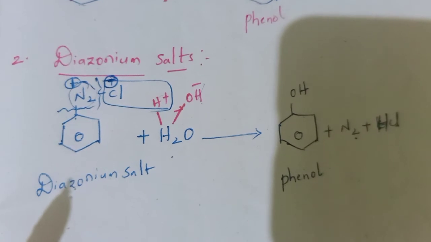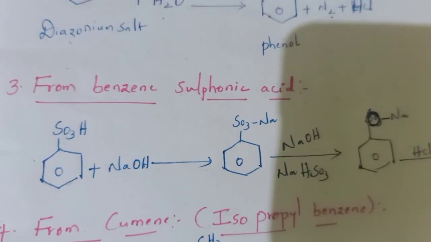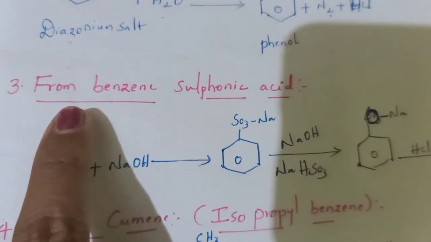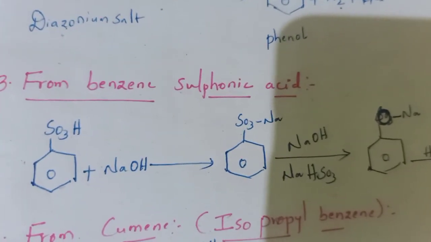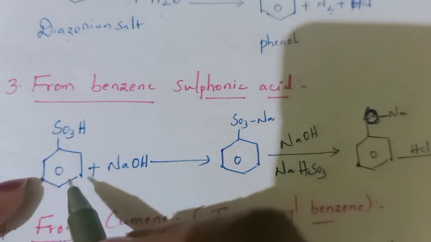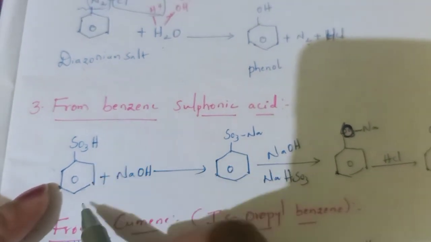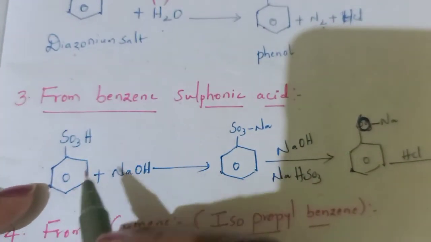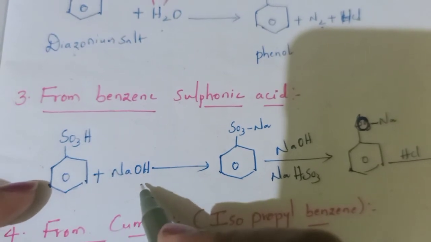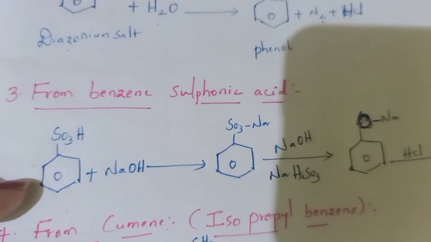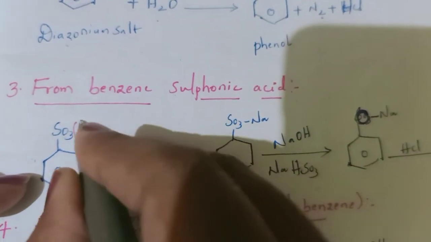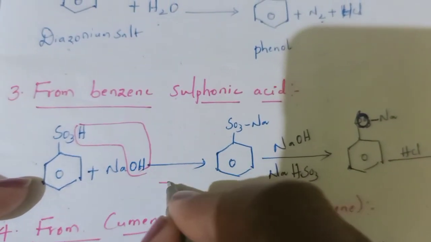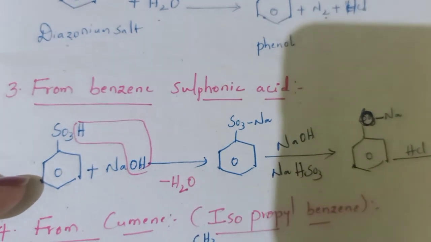Now we will see the third preparation method, that is preparation of phenol from benzene sulfonic acid. This is benzene sulfonic acid. When benzene is with SO3H, that is known as benzene sulfonic acid. When this benzene sulfonic acid reacts with sodium hydroxide, initially it loses water: hydrogen from sulfonic acid and OH from sodium hydroxide together eliminate as H2O.